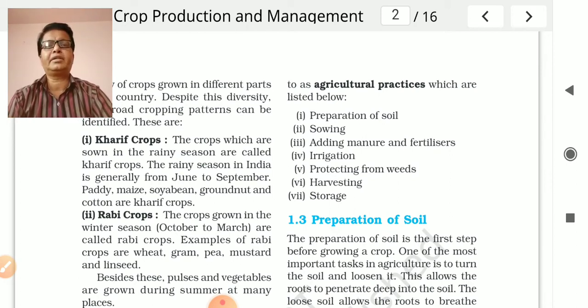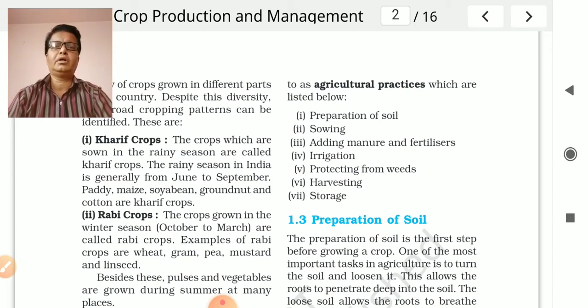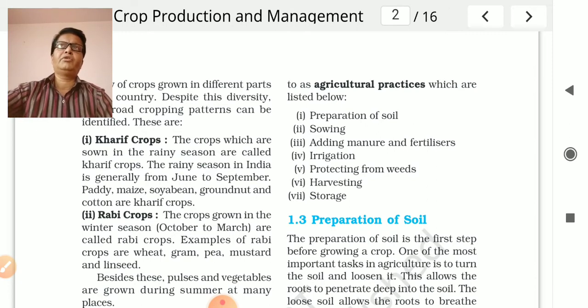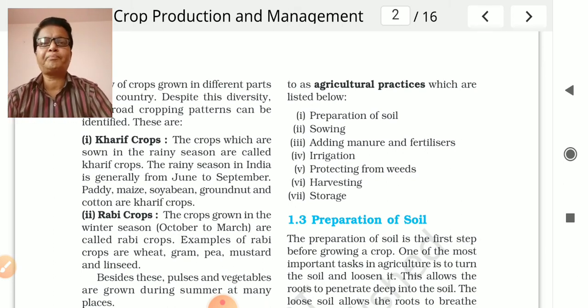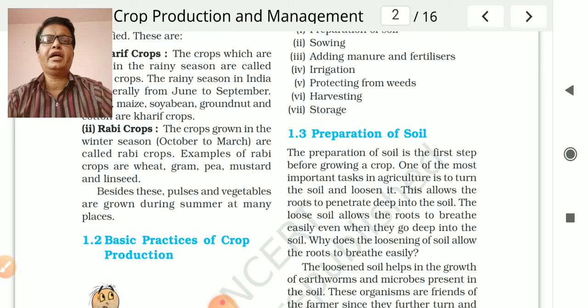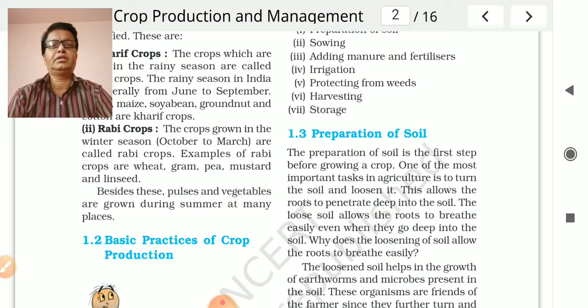Then the second pattern is the Rabi crops, the crops grown in the winter season. In our country the winter season is from October to March. Examples of Rabi crops are wheat, gram, pea, mustard and linseed, etc. When you take crops in the rainy season we call them Kharif crops; when in winter we call them Rabi crops. Different examples are given in your textbook also. Besides these, pulses and vegetables are also grown during the summer season in many places.